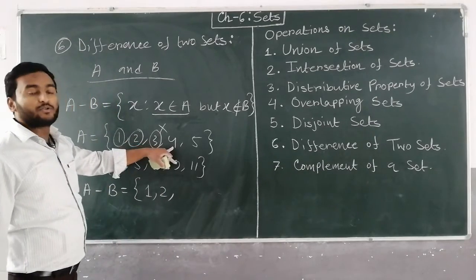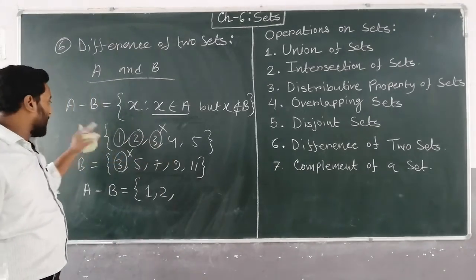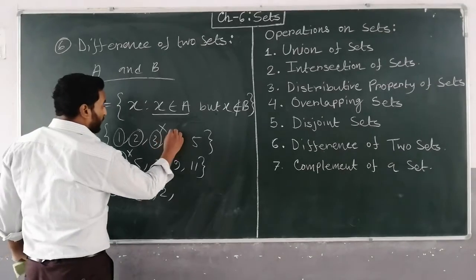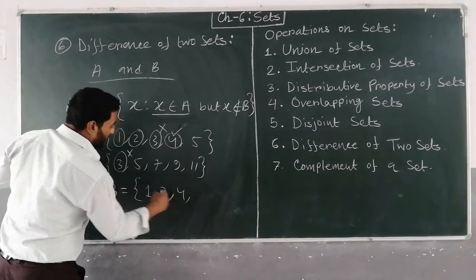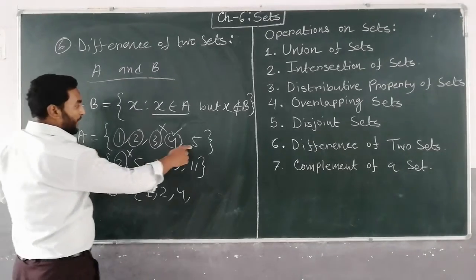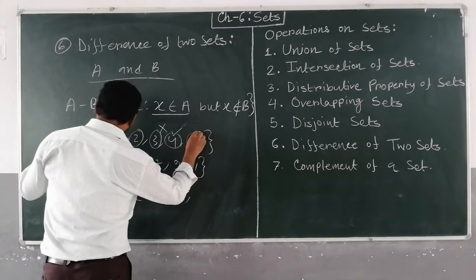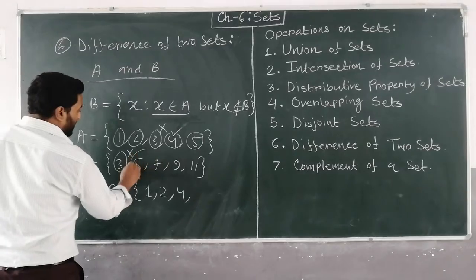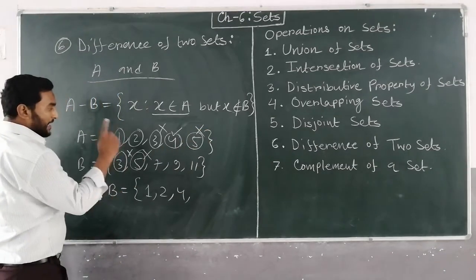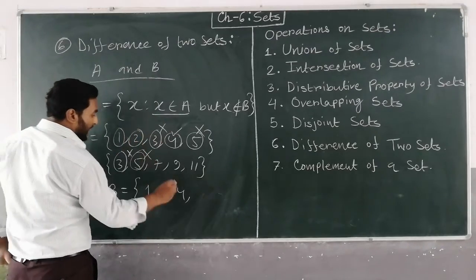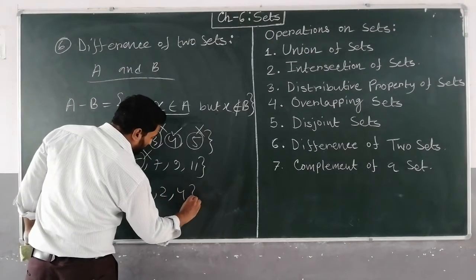X will belong only to A. Now next is 4. So 4 belongs to A, so 4 will be here because 4 doesn't belong to B. 5 belongs to A as well as B, so that will be excluded. So the elements that only belong to A are 1, 2 and 4.